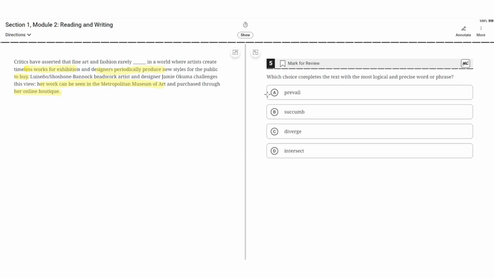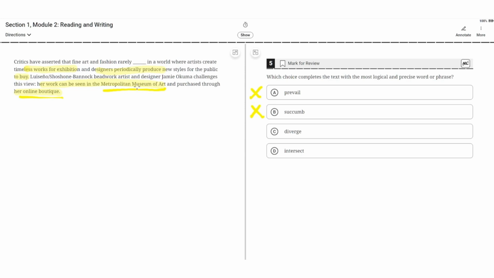Choice A. Prevail. This is incorrect because prevail would imply that fine art and fashion rarely prevail or last, but here it can be seen that her art and fashion can be seen in a museum of art and purchased through her online boutique. So A is incorrect. B. Succumb. Succumb would imply that fine art and fashion rarely surrender, but this simply doesn't make sense. So B is incorrect.